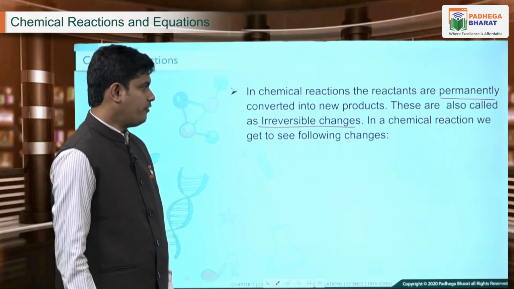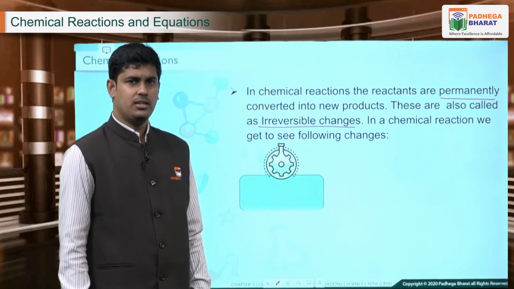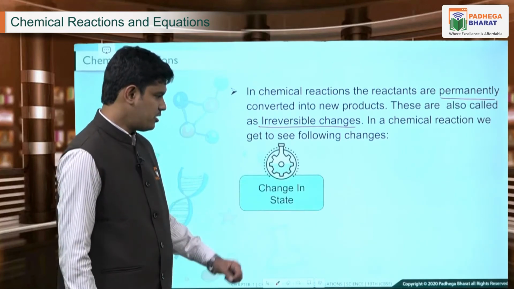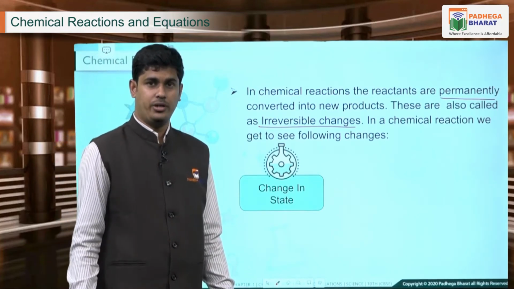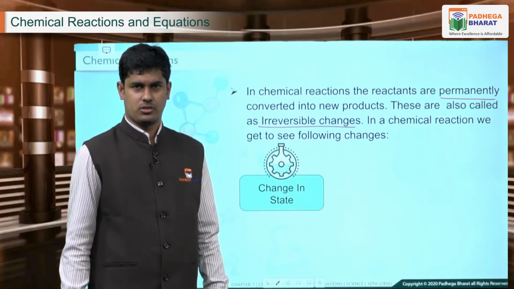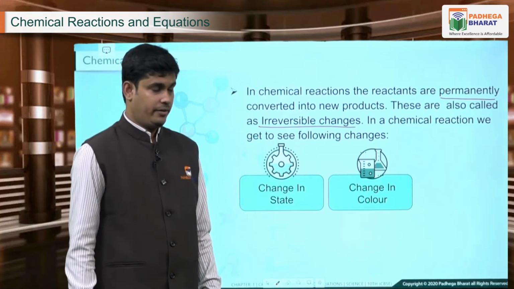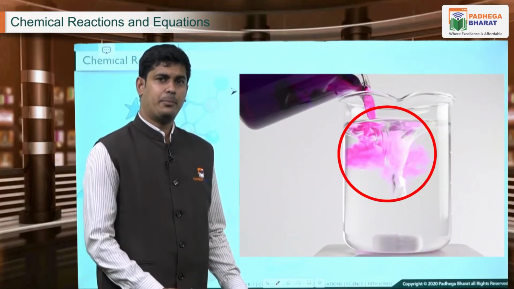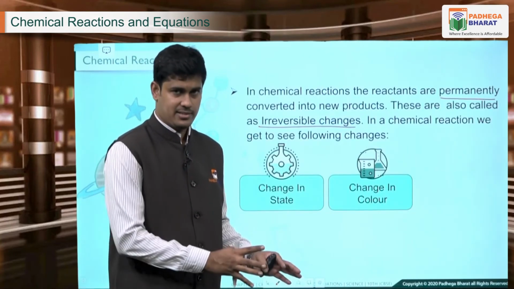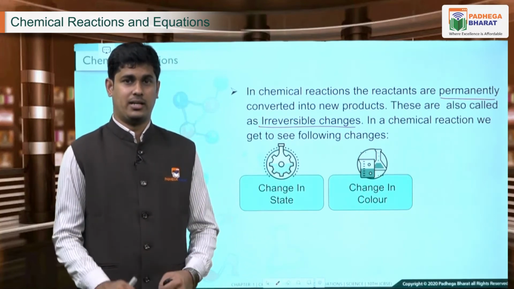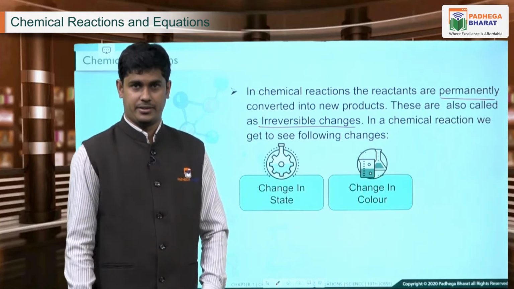And in a chemical reaction, we are going to see certain changes. You take any chemical reaction, we are about to see certain fixed changes, such as, first, the change in state. That means a solid reactant might get converted into liquid, or a liquid can convert into gaseous, and vice versa. Also, there is a possibility that there will be a change in color. We are going to see some examples of this as well. Whenever a chemical reaction occurs, it is possible that the initial reactants are colorless, but the products formed have a particular color. So both conditions are proof that a chemical change has occurred.